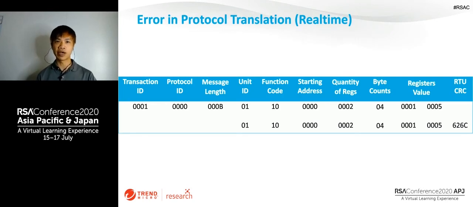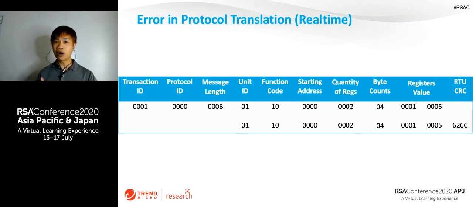Okay, and let's talk about protocol translation errors. This is an example that we have found in real-time gateways. In the table, the first line is how a Modbus TCP packet looks. You see there's a header with transaction ID, protocol ID, message length, followed by a standard Modbus payload. And the second line is a Modbus RTU payload. So it's exactly the same payload, just followed by a CRC checksum.